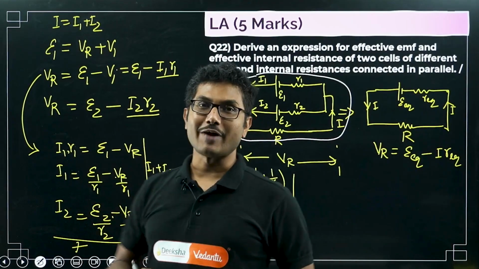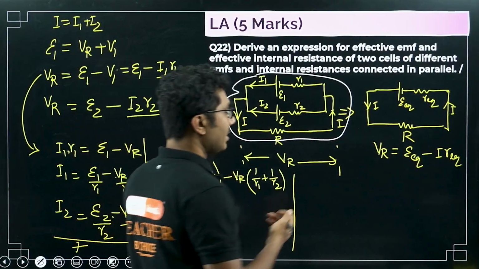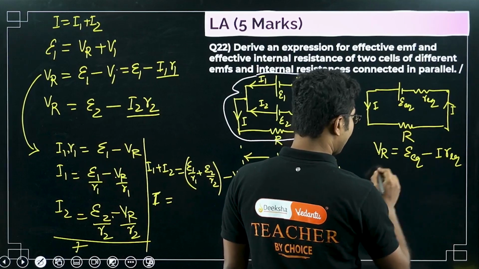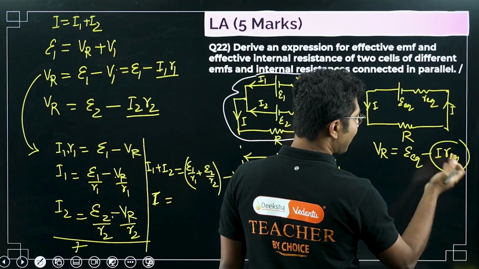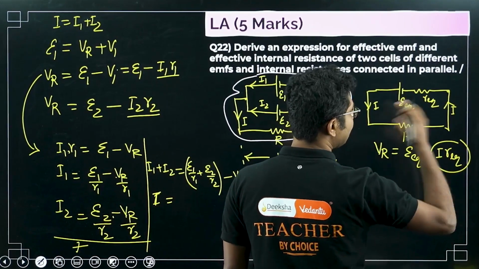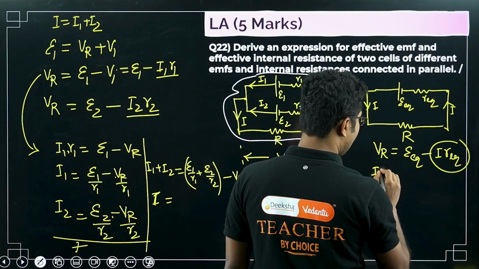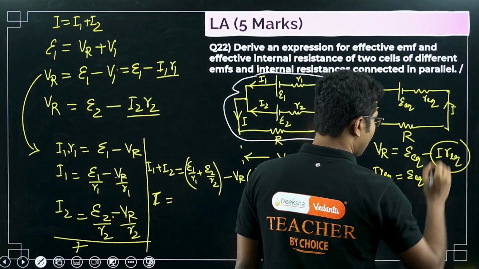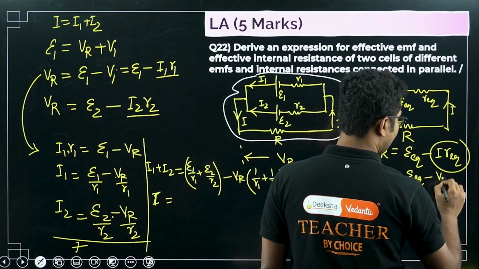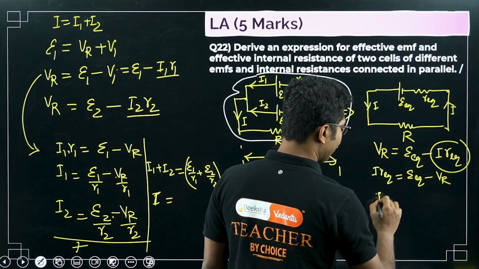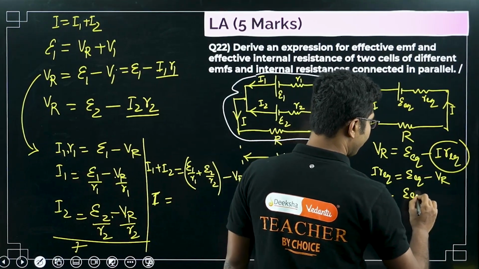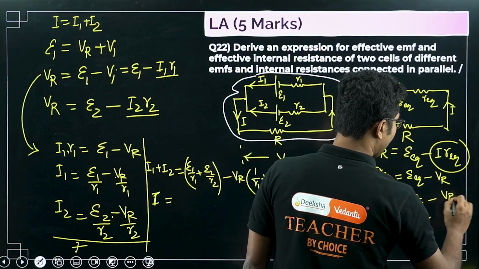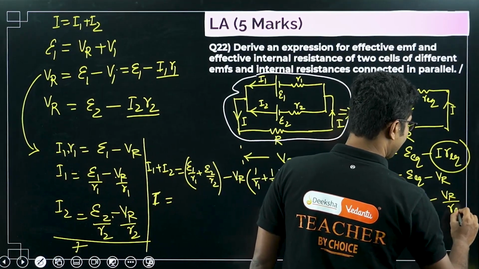In this case we will find the current and then compare. So how to do that? Let's take this negative I R equivalent on this side and this on the other side. So I R equivalent equals epsilon equivalent minus VR, or I equals epsilon equivalent by R equivalent minus VR by R equivalent.